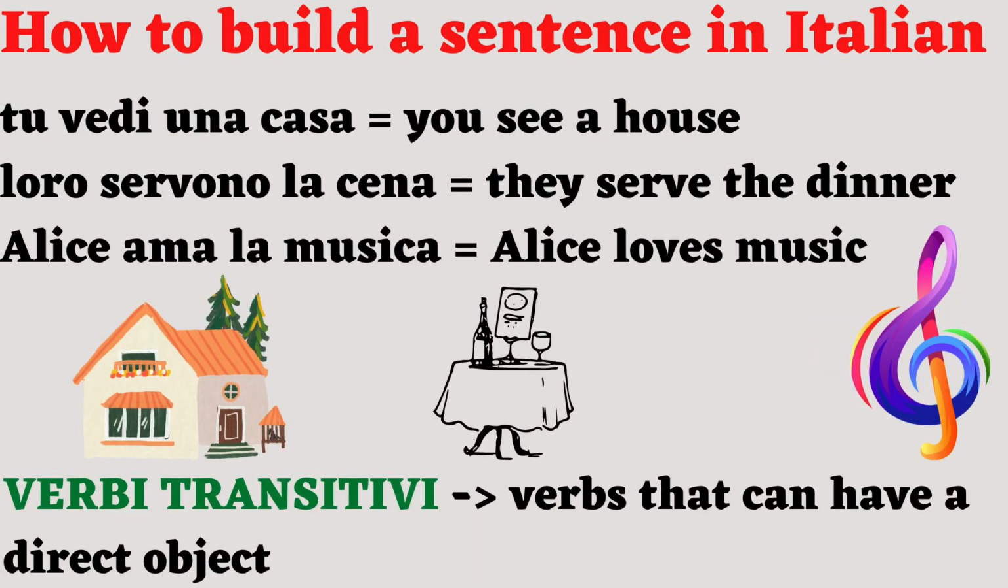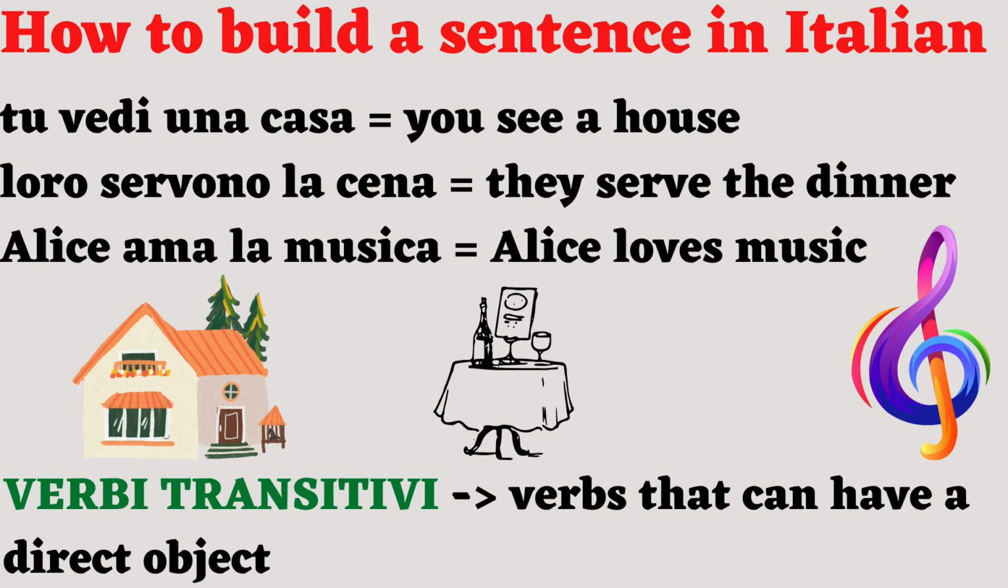Other examples could be tu vedi una casa. Loro servono la cena. Alice ama la musica. These are all sentences with a direct object. When a verb can have a direct object and the action that it brings starts with a subject and ends in a direct object, that verb is called verbo transitivo, transitive verb. These are all verbs that have a direct object.